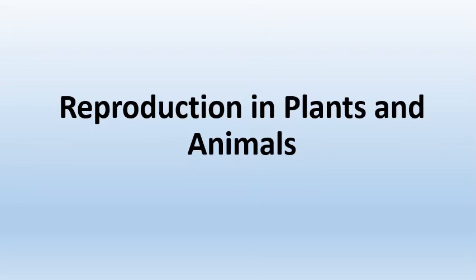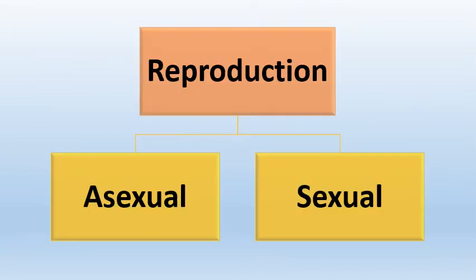Before the vacations, we started with the chapter Reproduction in Plants and Animals. So, now let's quickly revise what we have discussed till now. Reproduction, as all of you know, is one of the basic characteristics of all living beings. This reproduction can be defined as the process of living beings producing young ones of their own kind. There are two modes of reproduction, sexual and asexual.